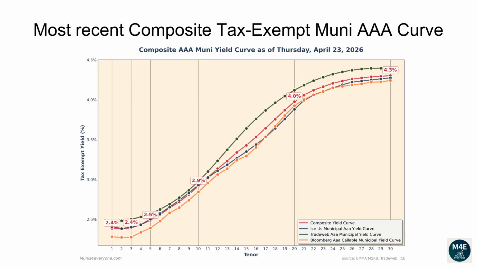The one-year composite tax-exempt yield is 2.39%. The two-year yield is 2.38%. The three-year yield is 2.39%. The 5-year yield is 2.49%. The 10-year yield is 2.92%. The 20-year yield is 3.98%. The 30-year yield is 4.3%.